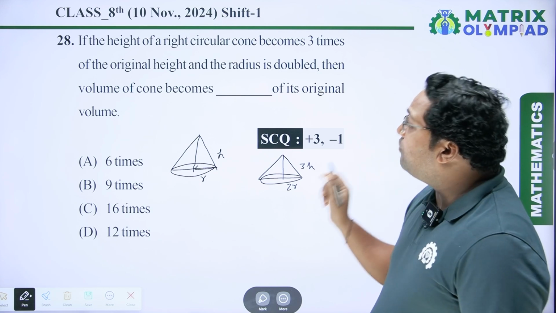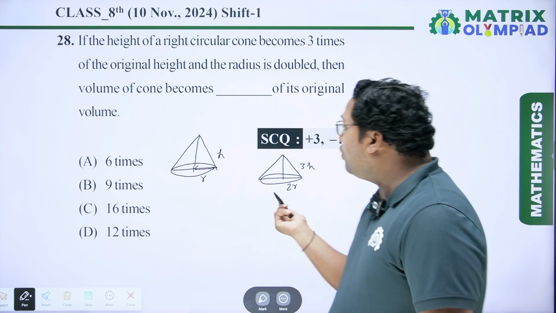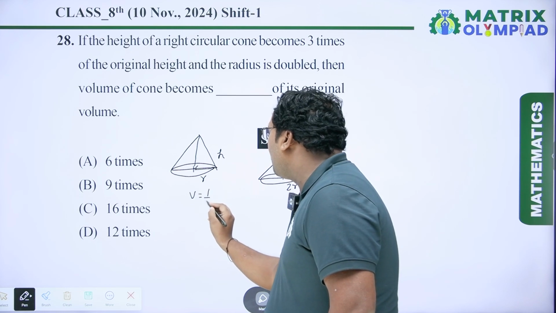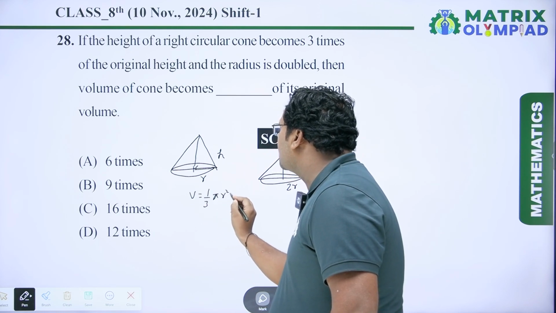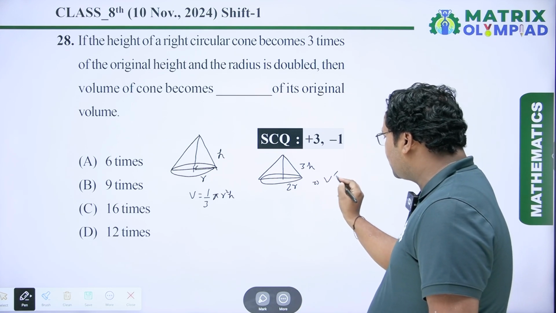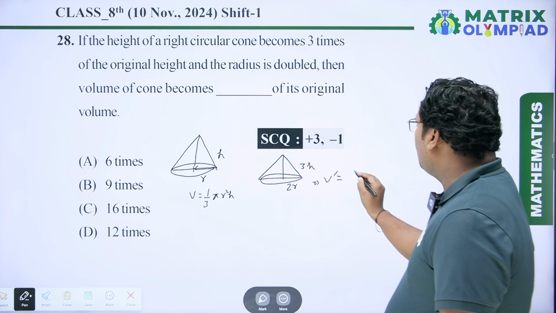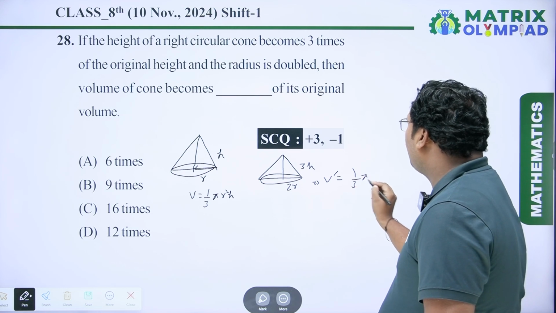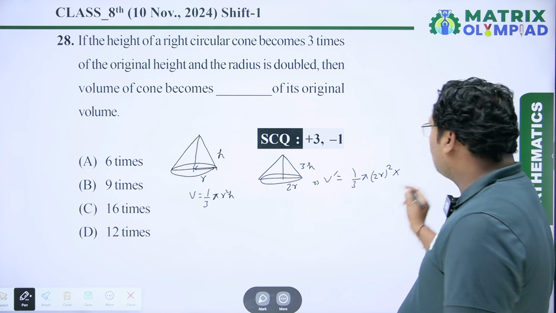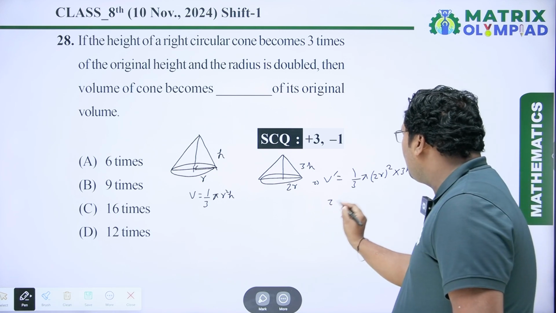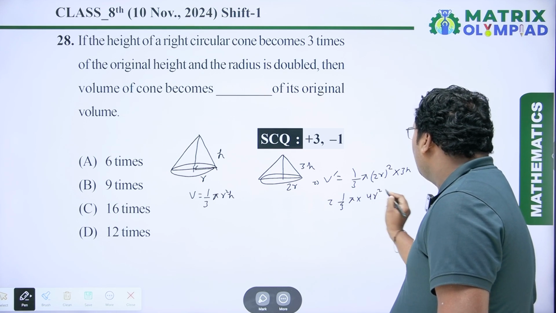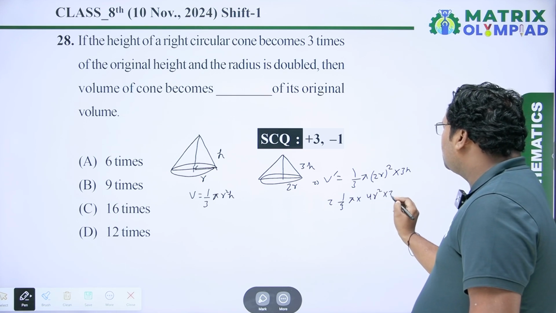Now what is the volume of the new cone? So the previous cone volume is V equal to 1 upon 3 pi r square h. Here the volume of the new cone, let us assume this is V dash. So V dash equal to 1 upon 3 pi, r is 2r, so it is (2r) square, h is 3h. So this equals 1 upon 3 pi into 2 square, which is 4, into r square into 3h.